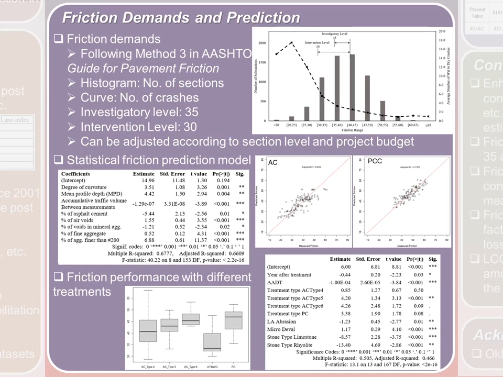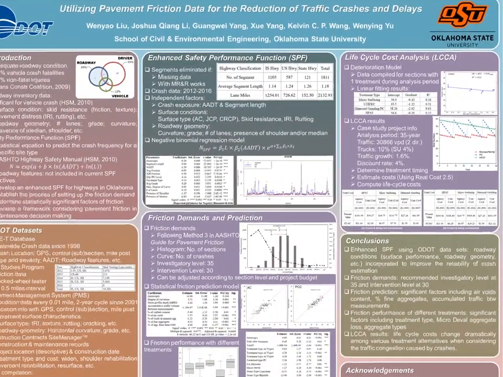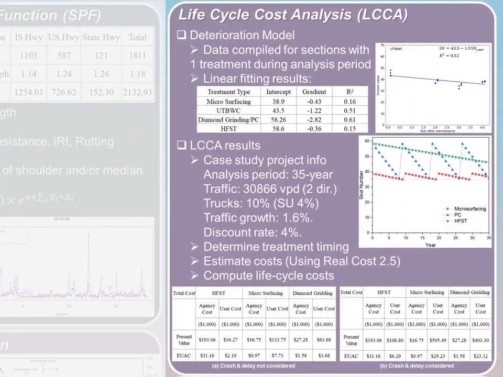Third, compare the friction performance of pavement after each kind of treatment. It is observed that different treatments result in different friction performance. The aggregate type and the micro-Deval property of aggregate deserve more attention in pavement maintenance. Finally, it is of great interest to consider life cycle cost in decision making.